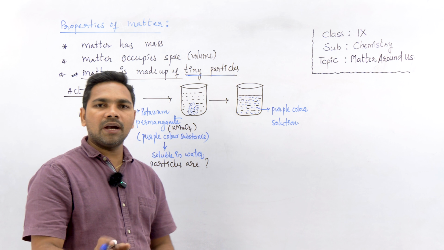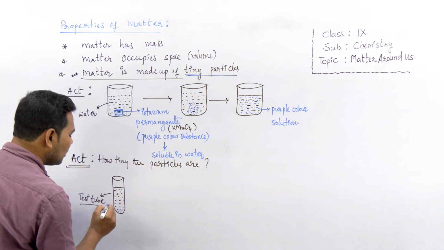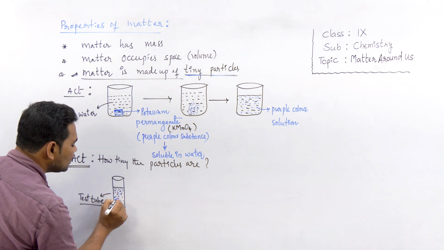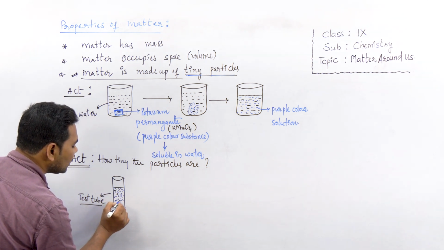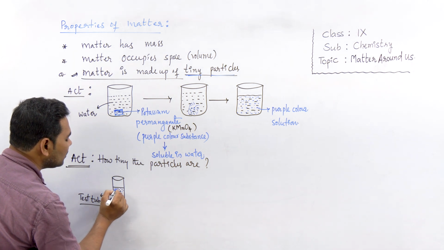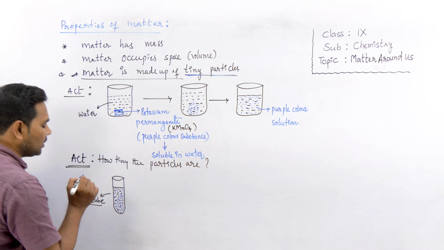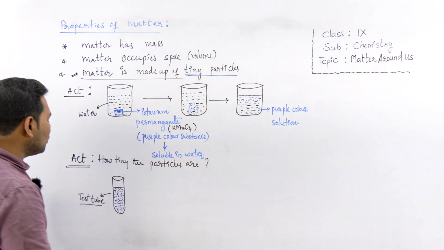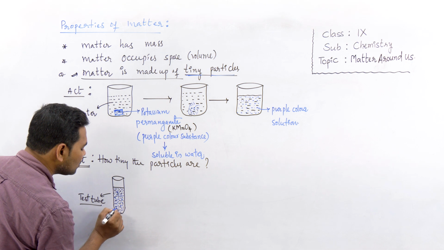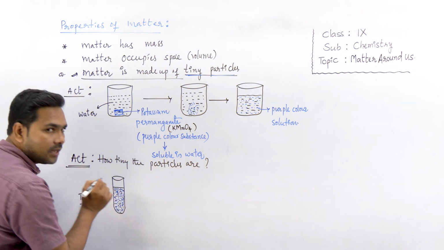Then soon after you add the potassium permanganate to the test tube, what happens? As in the above case, the color of the total water changes into purple color. Since I'm using blue, it's actually purple, right? This is a purple color solution of potassium permanganate in water. So this total solution is turned purple. So let me put some closer dots of purple, so that it is a purple color solution.